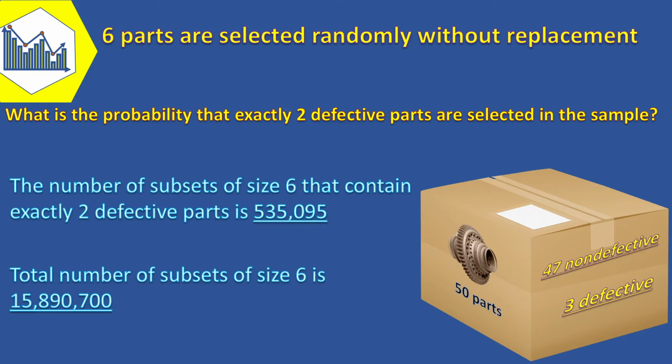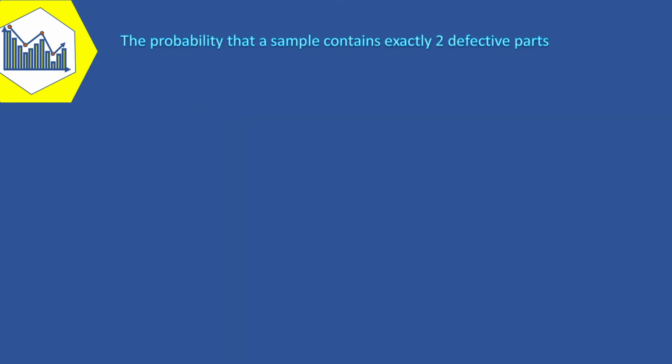The probability of an event is determined as the ratio of the number of outcomes in the event to the number of outcomes in the sample space for equally likely outcomes. Therefore, the probability that a sample contains exactly 2 defective parts is